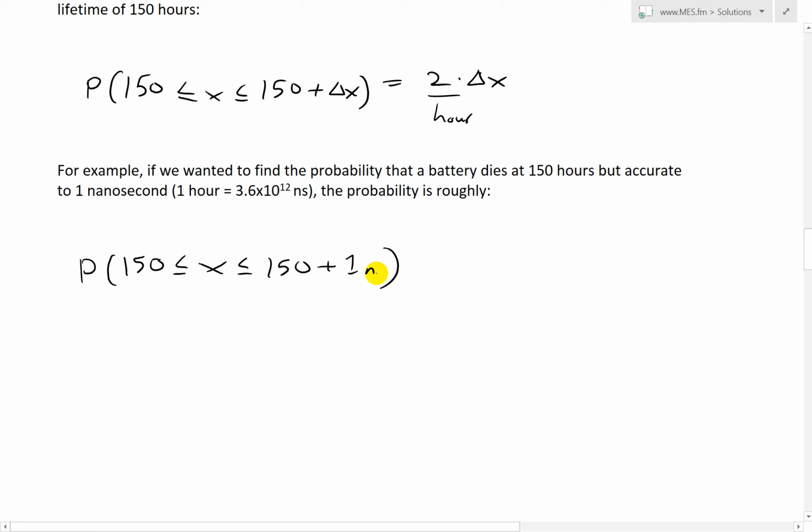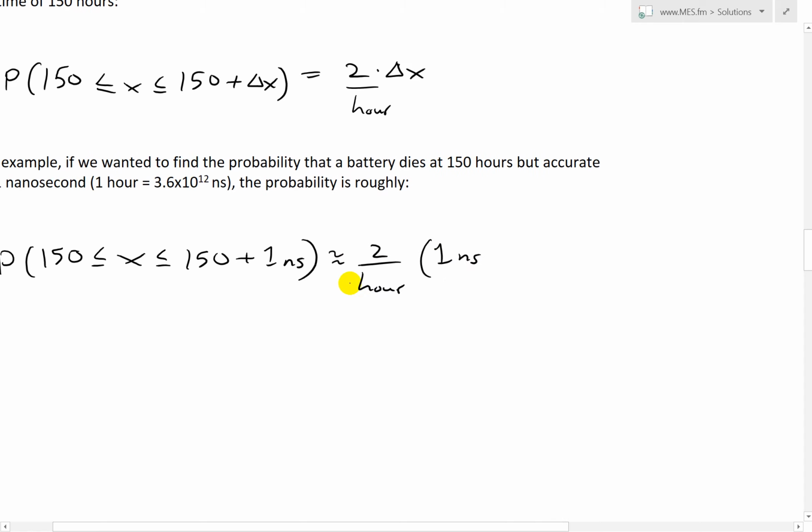This equals roughly 2 over hour, using that same experimentally derived formula, times 1 ns. The units are in hours, so we have to convert to hours: 1 hour over 3.6 times 10 to the 12 ns, cancelling the ns.